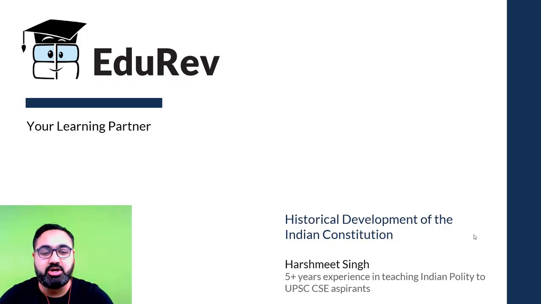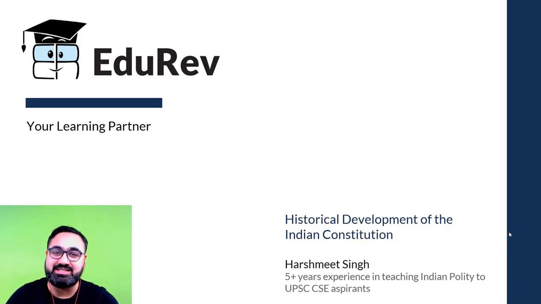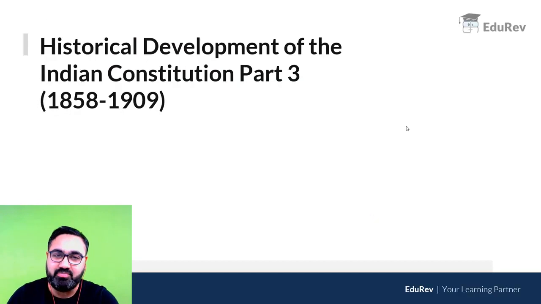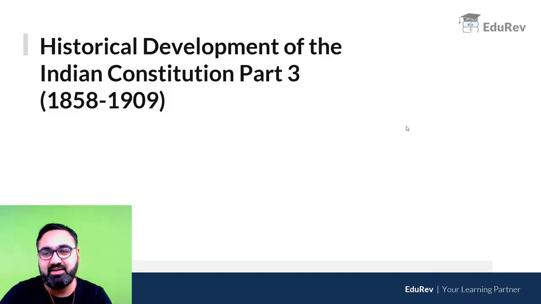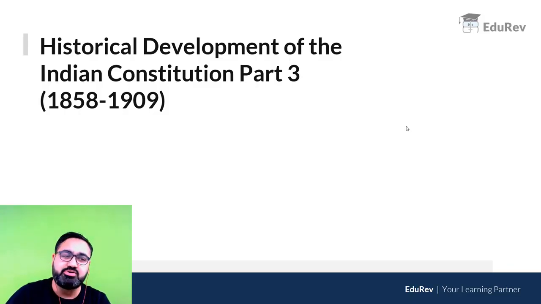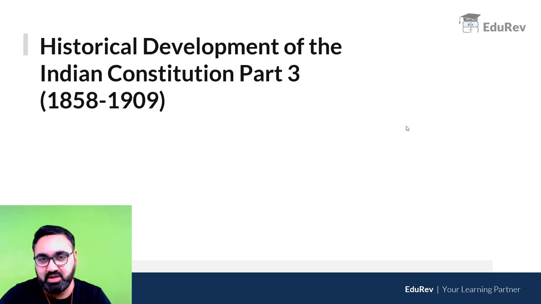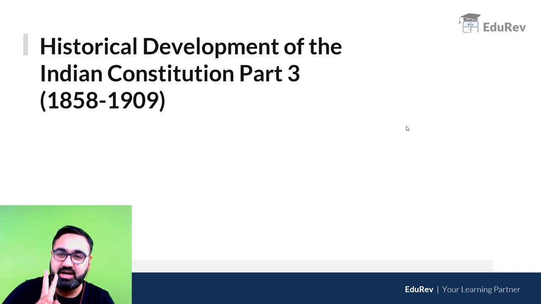If you have seen the earlier two videos, we had discussed the 1773 Regulating Act, the acts that came up after that till the time of the Great Indian Mutiny that took place in 1857. In this part, we will go ahead and see what happened after the mutiny, what were the different types of laws that were introduced and how it changed India. So in this part, we will be discussing 1858 Act, the 1861 Act, 1892 Act and the very important 1909 Act.